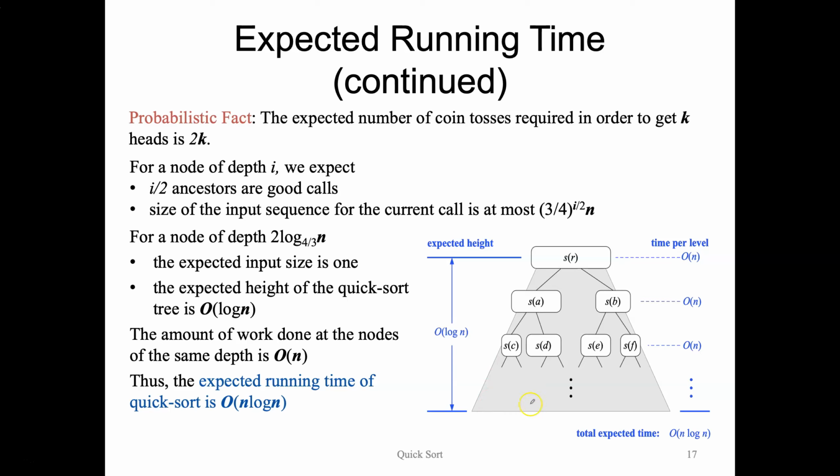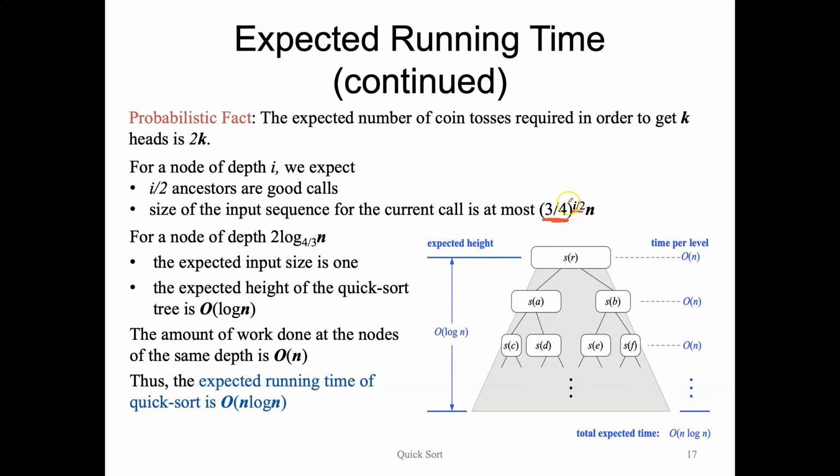But with randomized quicksort, this is a little bit different because we're not dividing our list by half, but we can show that when we have a good call, we're left with no more than 3/4 of our original input. But we also don't have that this happens every time. Maybe we have a bad call sometimes, since we're picking our pivot randomly, but we can expect that a good call happens half the time. So if we made i calls so far, we can expect that i over 2 of them are good calls, from the standpoint that the size of our list which remains is 3/4 the size of our original input.